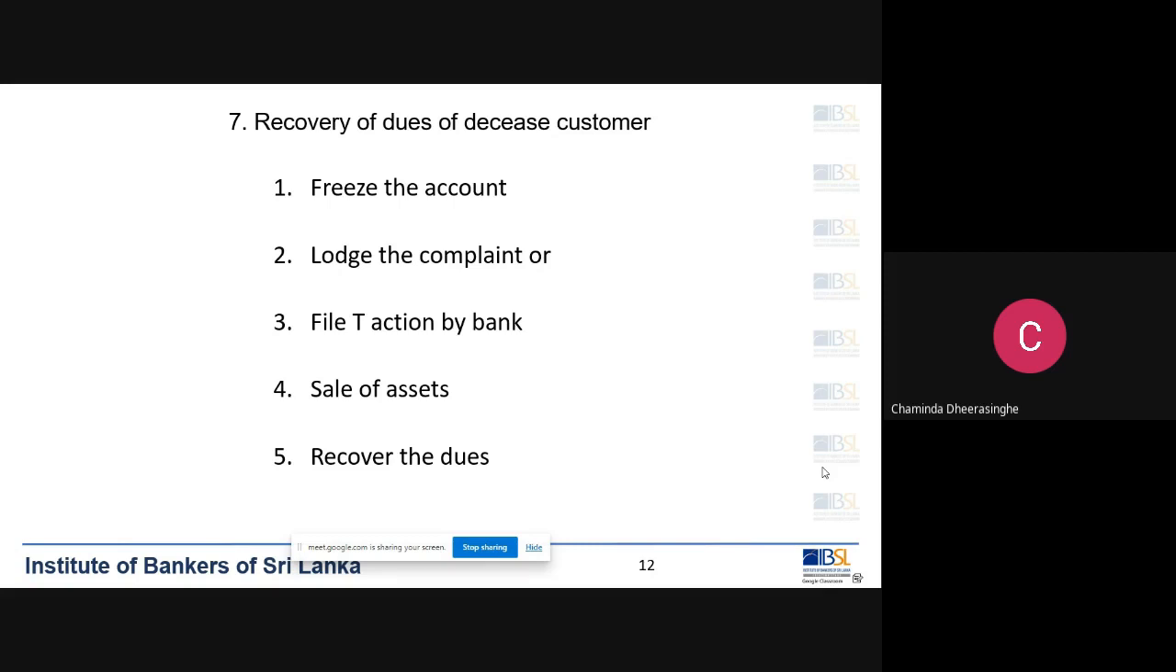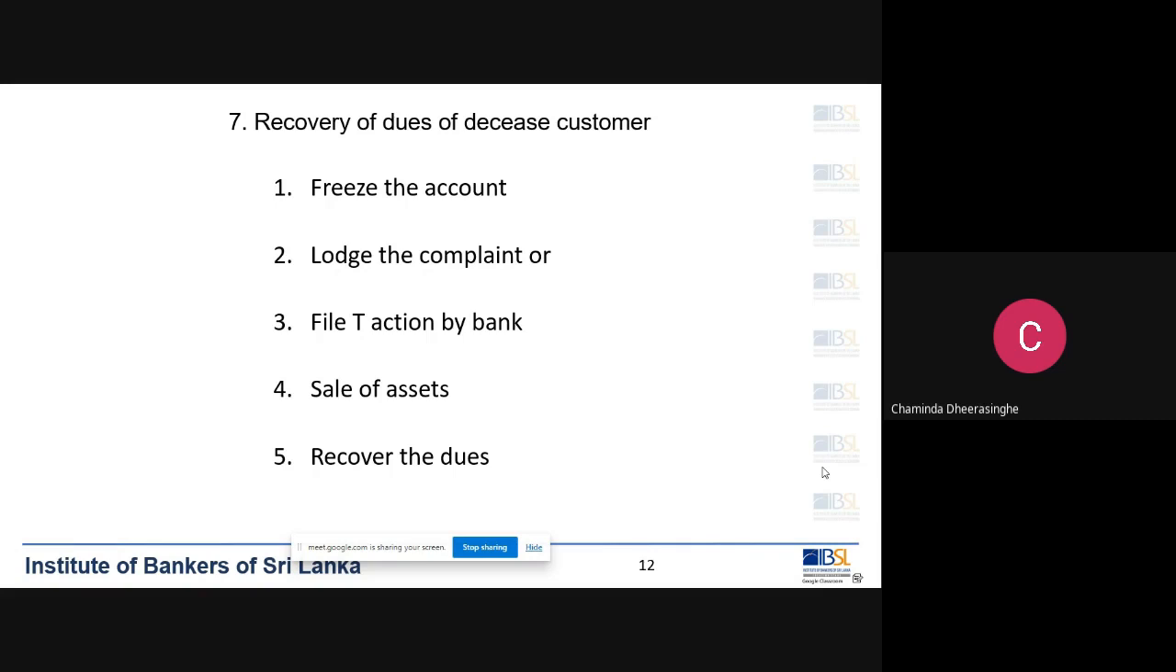If there is no money in the accounts, then we can get a judgment in the testamentary action, and we can sell the assets of the deceased person and recover our dues. This is the way that we have to recover the dues of a deceased customer.